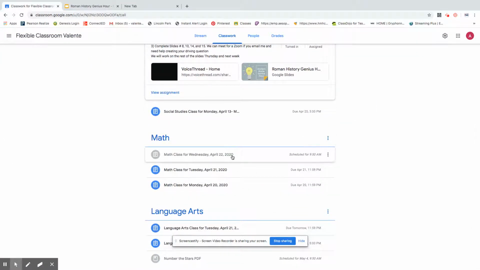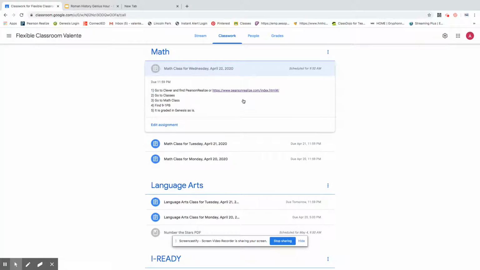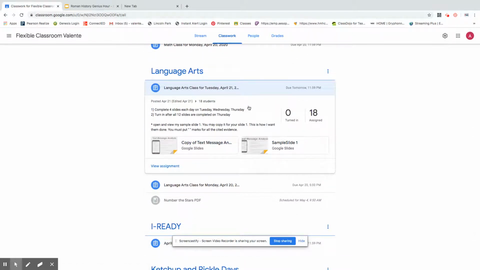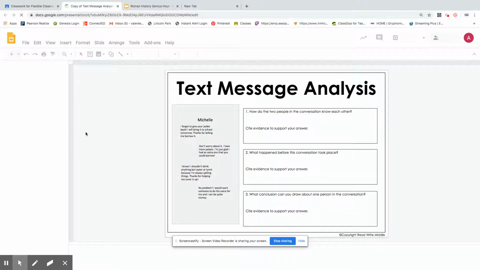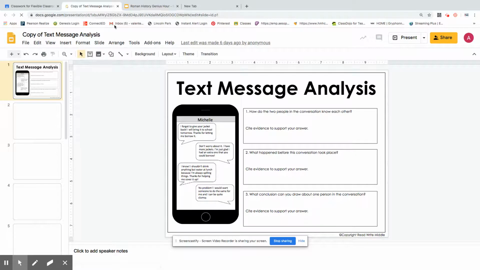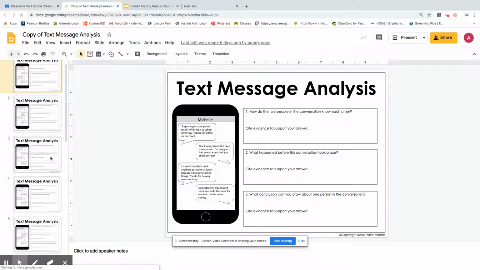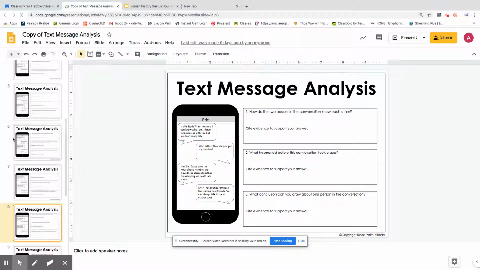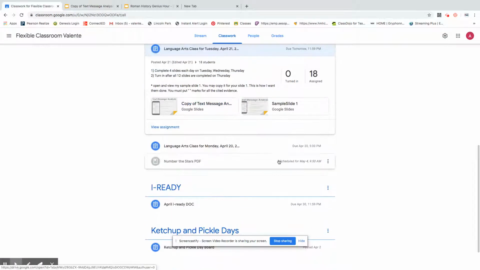Then for math, for Wednesday, you're going to do a practice buddy on 9-1. It will be graded in Genesis, so please take your time. For Tuesday through Thursday, you're continuing to do your text slides. Yesterday you were supposed to do 1 through 4. However, I did number 1 for you on a separate attachment, so you could have just copied that. So today you're going to do Seth, Amy, Dad, and Eric. And that's it.